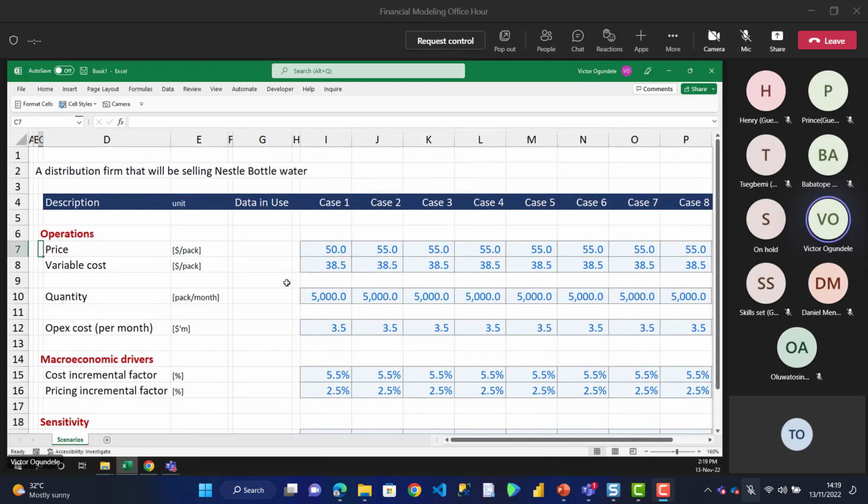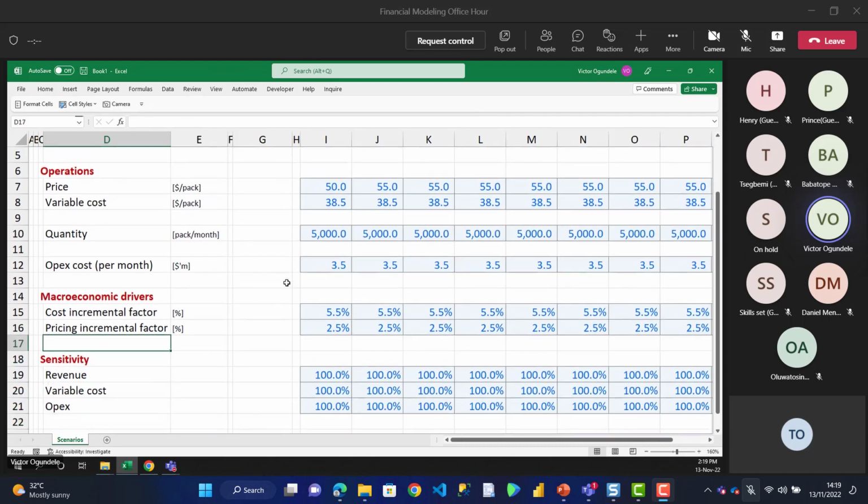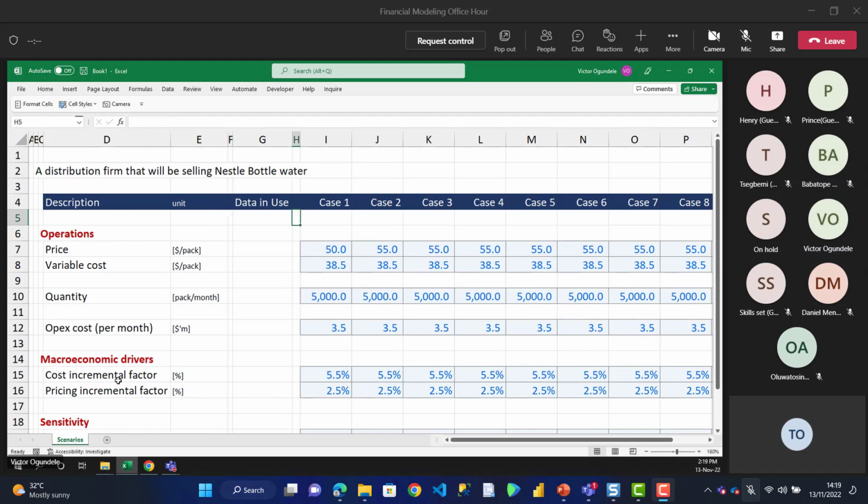How many line items do we have? 1, 2, 3, 4, 5, 6, 7, 8. Okay, I think this 3, this 5, right? 5, 6, 7, 8, 9. Okay, it's not even up to 10, so that's good. Which means you can have multiple cases. That's the good part, good thing about this. Now for this, let's now see how this works.